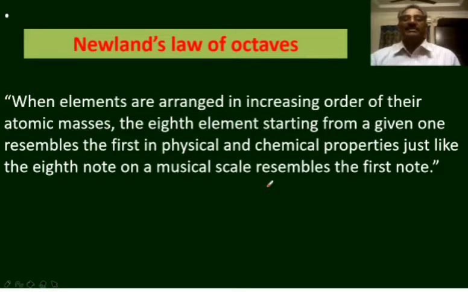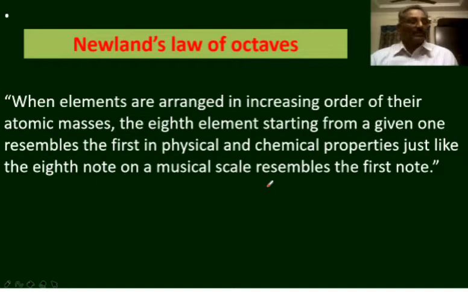Dobereiner's classification is the first classification which correlates the properties of elements with the atomic masses. In Newlands' classification also, the elements are arranged in the increasing order of atomic masses. And another remarkable thing is the introduction of the term periodicity, or the reoccurrence of elements at regular intervals. From this we can understand that the elements with similar properties reoccur, that is, they come again and again if the elements are written in the increasing order of their atomic masses.